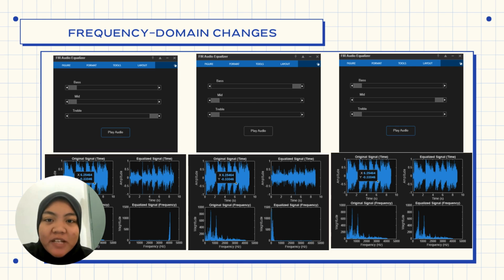Next, I will explain about the frequency domain changes. In the slides, it will compare the frequency domain's behavior before and after equalization. Before equalization, the signal shows a natural energy distribution. Meanwhile, after equalization, energy is increased in the selected frequency bands, demonstrating effective and controlled frequency enhancements. In the picture, it shows when the treble is on and when the bass is turned on, and lastly when the mid is turned on. It shows the output is different when each of the bands is turned on.